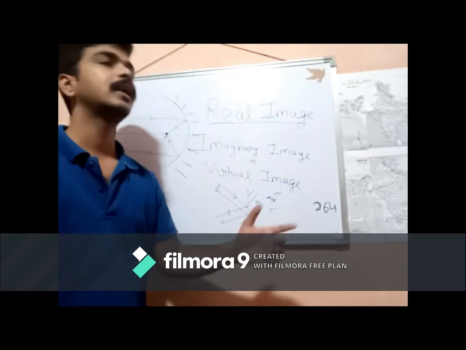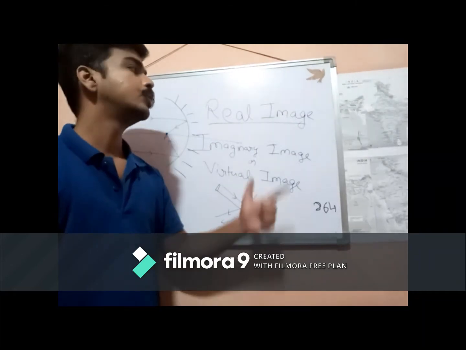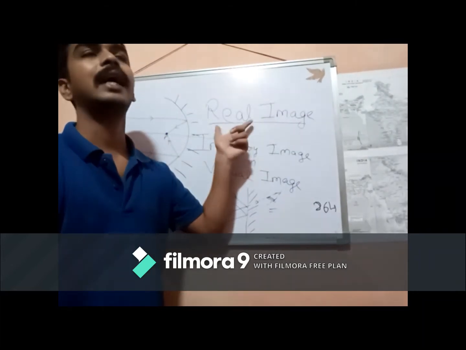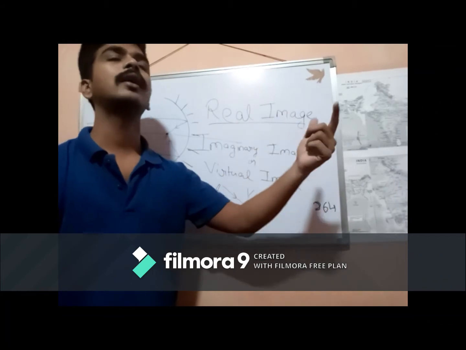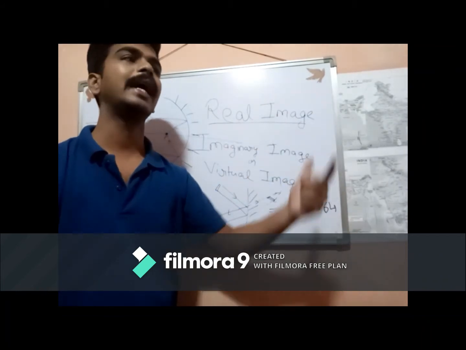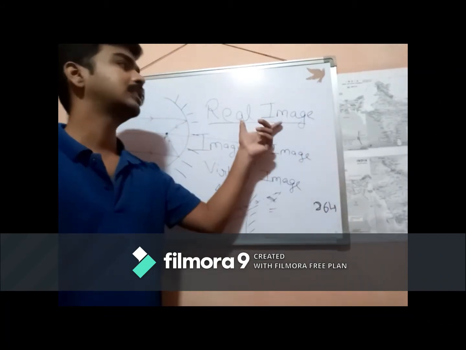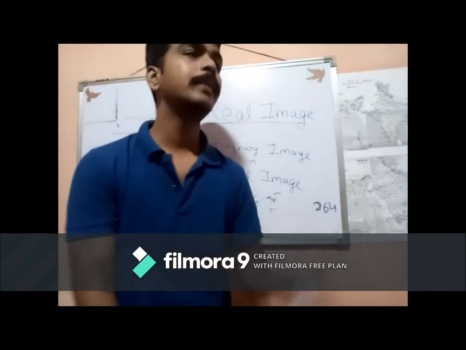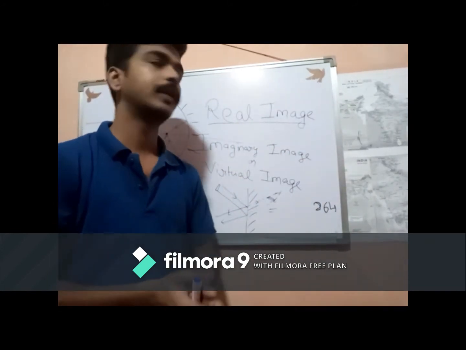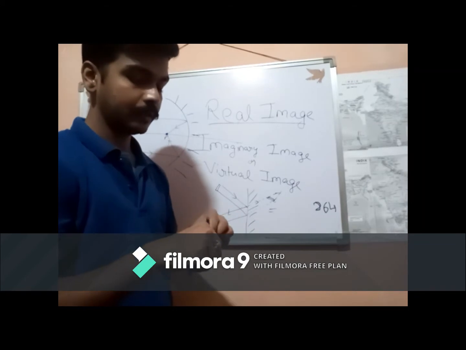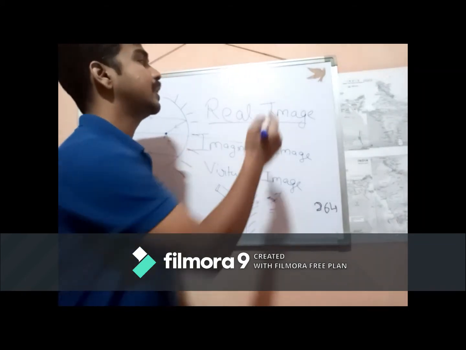No. But using a projector, you can project that image on any surface, on any screen, because such an image is a real image. A real image is always inverted.